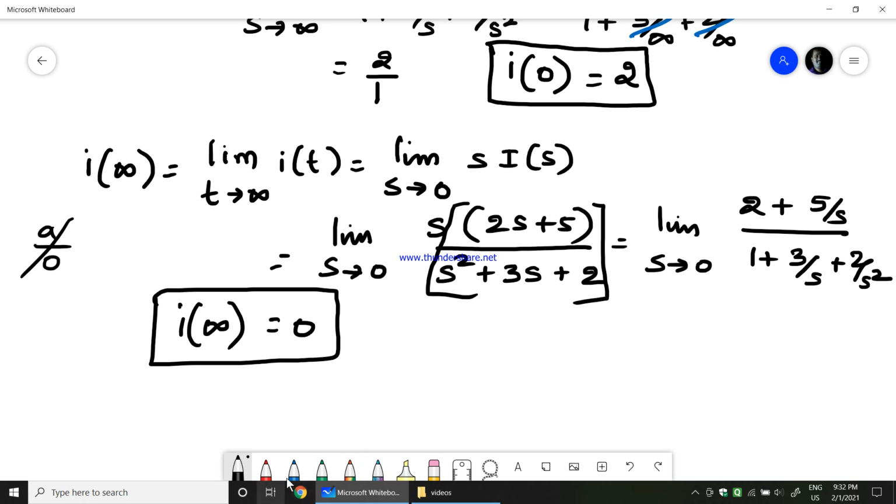This will not be possible directly here, because when you apply the limit s tends to 0, we don't have a solution for this. Dividing by 0 is an exceptional case, whether in computers or anywhere else. Exceptional means there is no solution for that particular case. That is what an exceptional case is all about. Okay, so this is the initial value and final value for the given I of t.